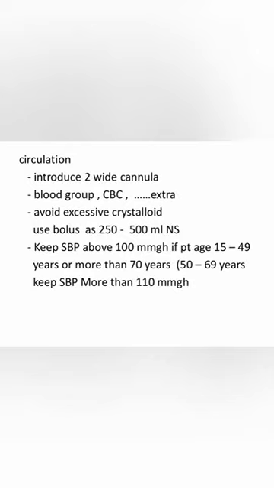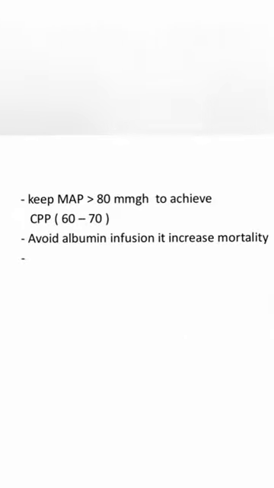Then take a blood sample for blood group immediately, and complete blood count, arterial blood gases and other investigations. Immediately after sampling, give a bolus of around 250 up to 500 ml of normal saline, or better, hypertonic saline. Check the blood pressure and ensure that systolic blood pressure is above 110 mm mercury. Always remember to keep mean arterial pressure above 80 mm mercury to achieve adequate cerebral perfusion pressure between 60 to 70 mm mercury.